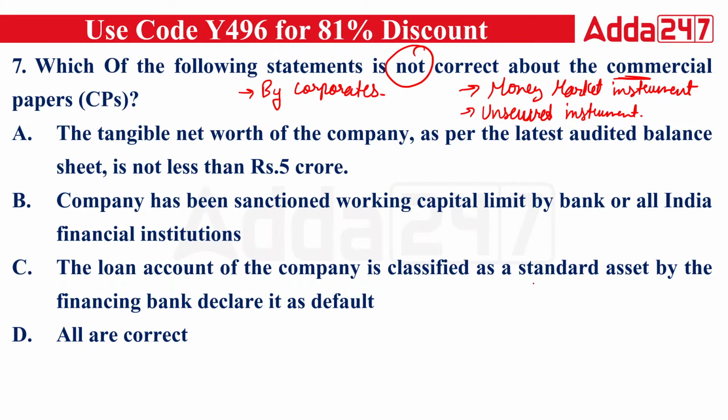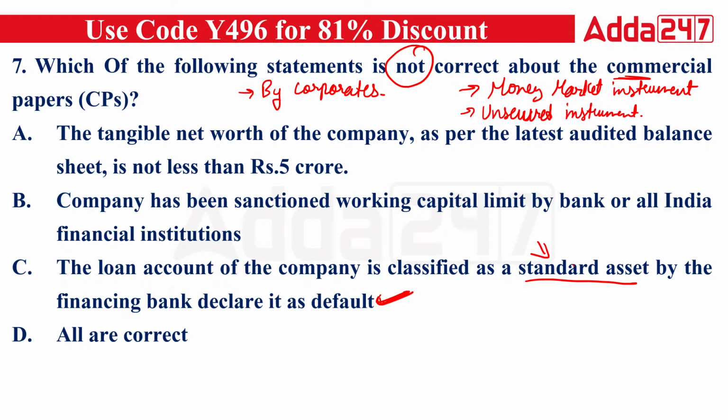All loans of the company are classified as a standard asset by the financing bank, not declared as default. That is a true statement. If you want to issue a commercial paper, then your borrowing account should come under the standard asset. Now what is a standard asset? A standard asset is a type of asset which is not a part of NPA, in which the loan installments, the principal and interest, are coming on a regular basis. Now this is the true statement.